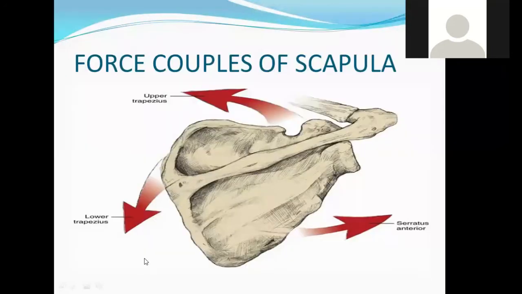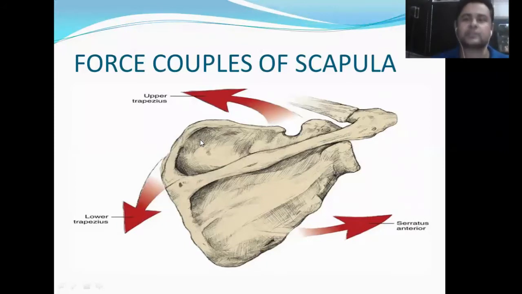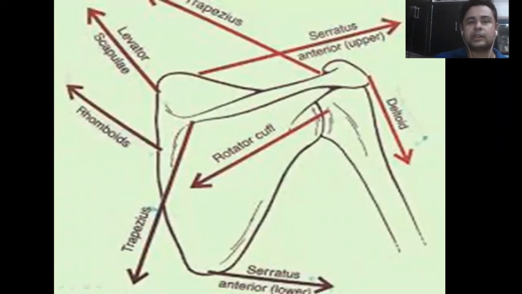So now we are discussing the force couples of the scapula. Here is the diagrammatic presentation. Upper trapezius is pulling in this particular direction, lower traps like this, and serratus anterior like this. Okay, so there are n number of forces which act upon the scapula in each and every direction. By looking at this particular picture, you can imagine how much importance the scapula has for maintaining a muscular balance. And if there is weakness in any of the directions, it will create some sort of muscular imbalance which will lead to shoulder pathologies.